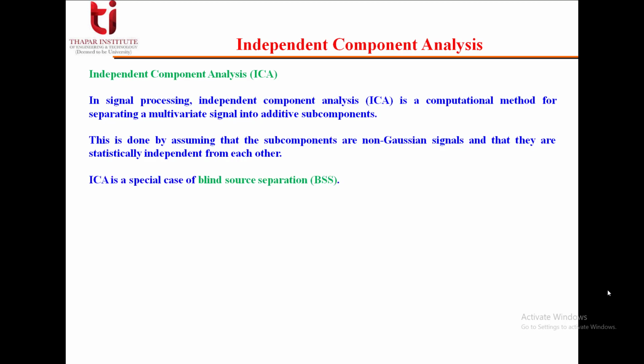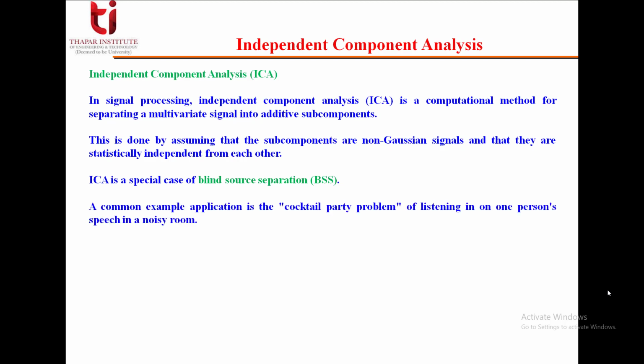It is a special case of blind source separation, that is BSS. A common example application of independent component analysis is the cocktail party problem of listening in on one person's speech in a noisy room.